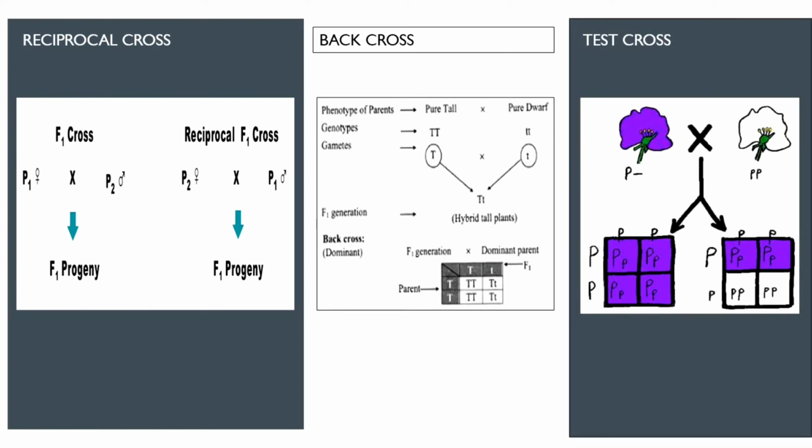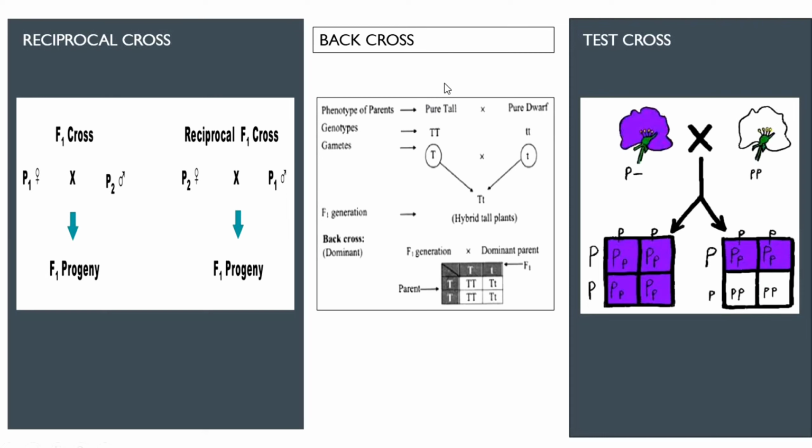Talking about reciprocal cross, as must be clearly visible from the name itself, it means to turn things upside down or to interchange. Likewise, just look here. Parent 1 is female and parent 2 is male in the first case. After performing the reciprocal cross, parent 1 becomes male and parent 2 becomes female. That is, the genders of both the parents have been interchanged. This is known as reciprocal cross.